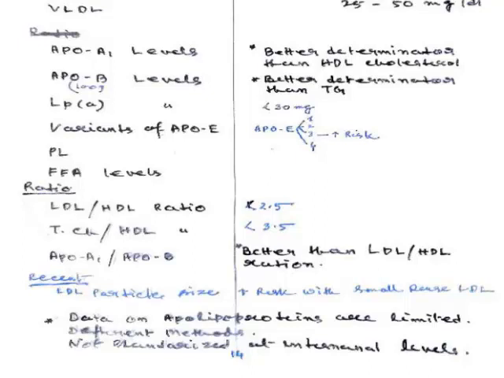It is not always that an LDL increase is detrimental or LDL normal is okay, but it depends on the particle size. Though this is not standardized so far and is not routinely done in our laboratories. So data regarding apolipoproteins and LDL particles are not standardized, so not done routinely in all the laboratories.